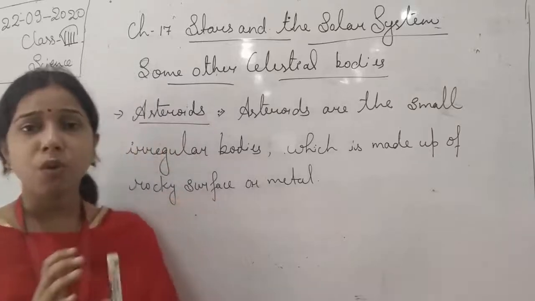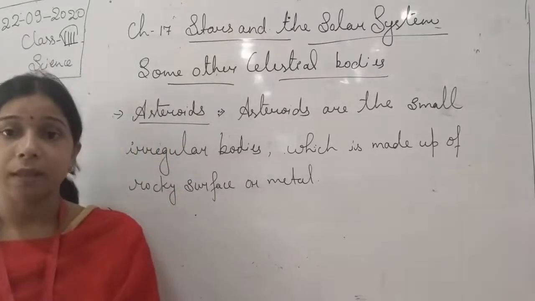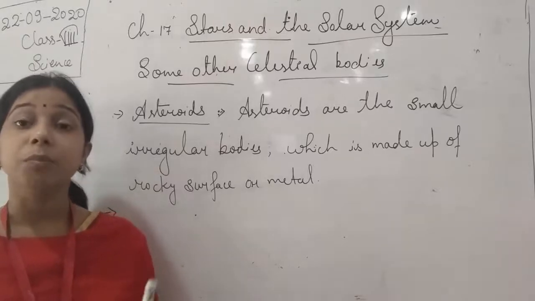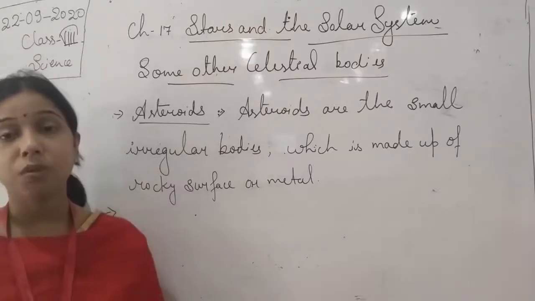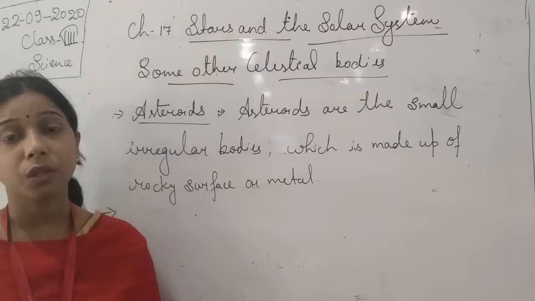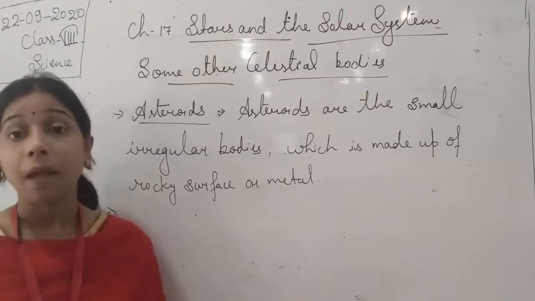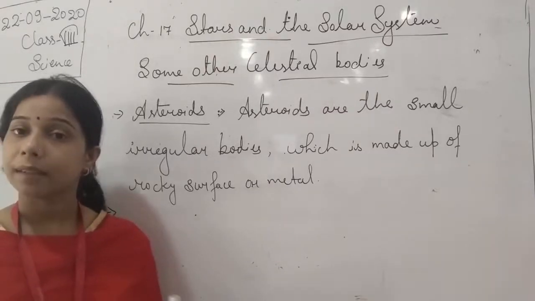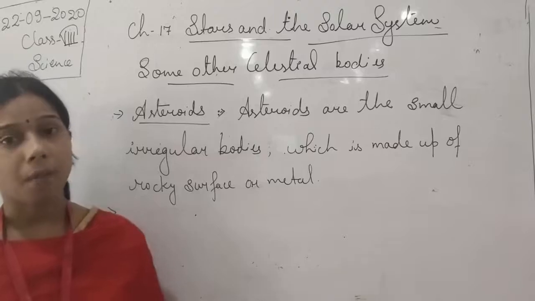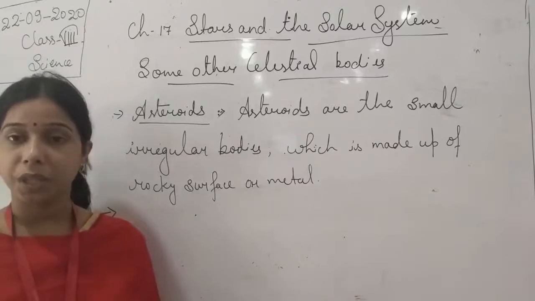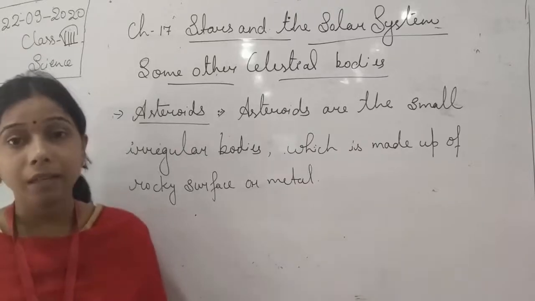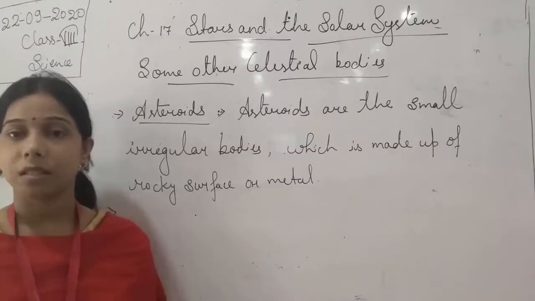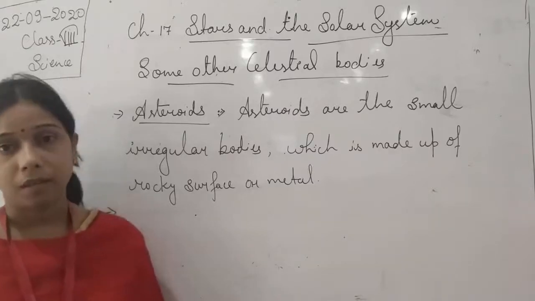Okay, so there is no specific position, but most of the asteroids revolve around the sun between the two planets, Jupiter and Mars. And all together they form a belt-like structure that is known as the asteroid belt.